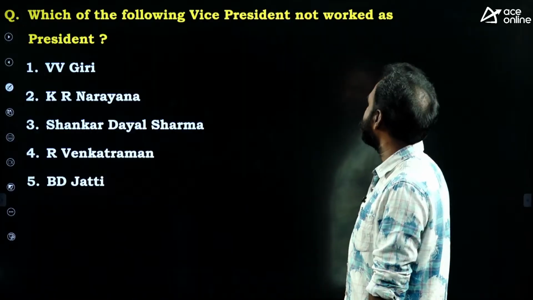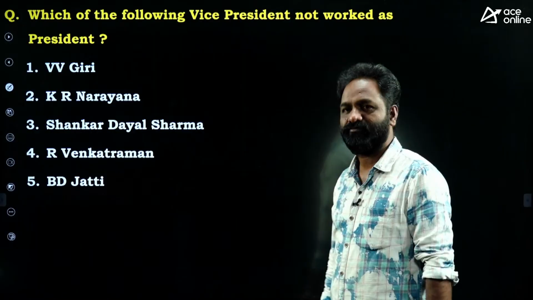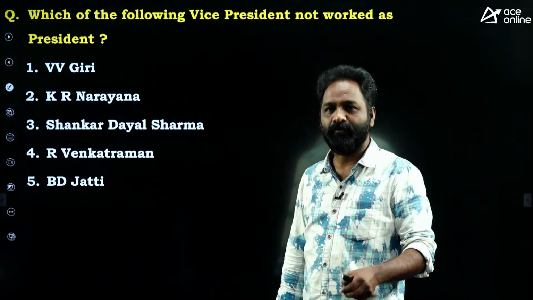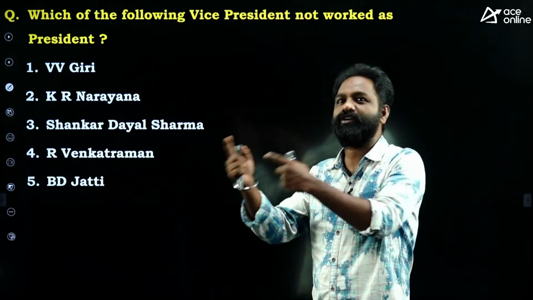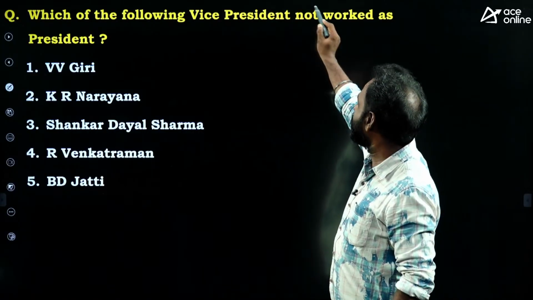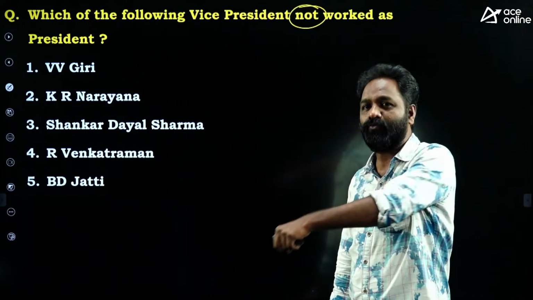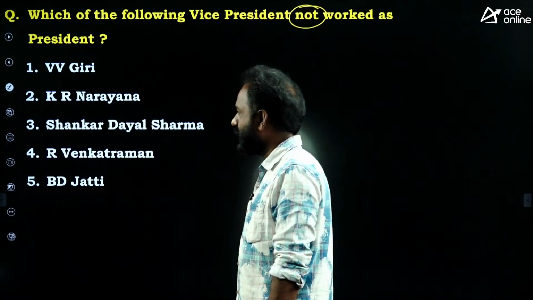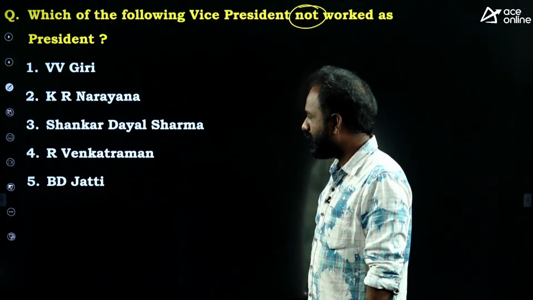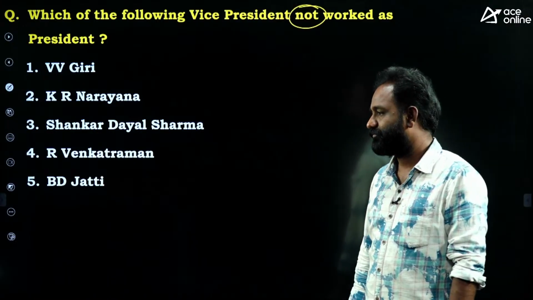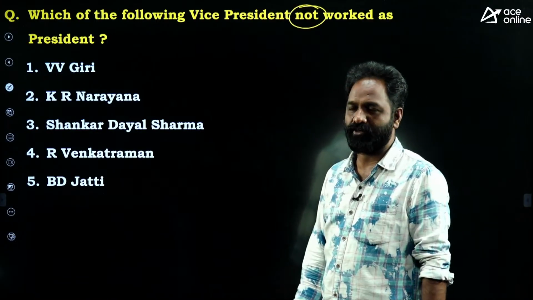Next, which of the following vice presidents did not work as a president? We have so many vice presidents, right? Out of them, some worked as a president, some did not. The question is, which among the following vice presidents did not work as a president? V.V. Giri, K.R. Narayanan, Shankar Dayal Sharma, R. Venkataraman, B.D. Jatti. I have given 5 options for your convenience.